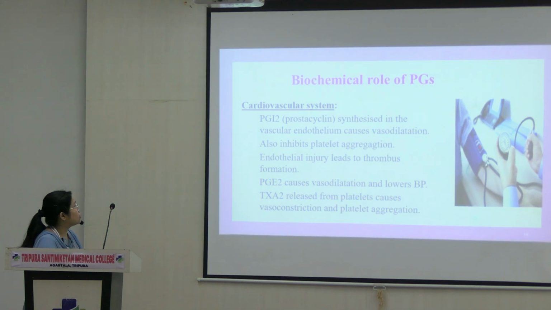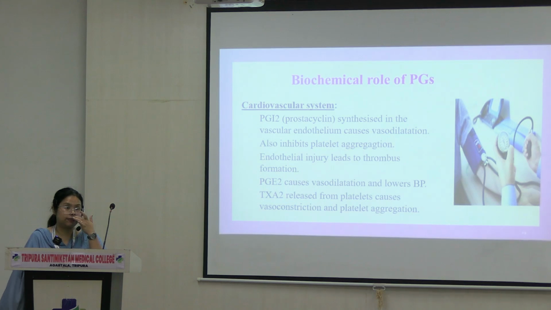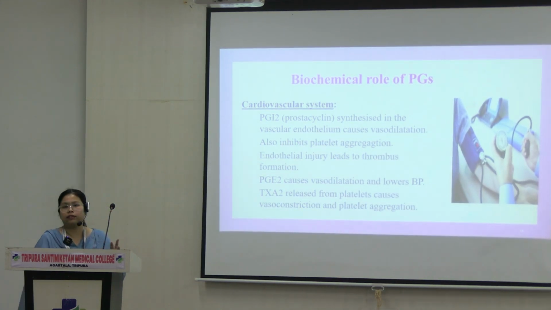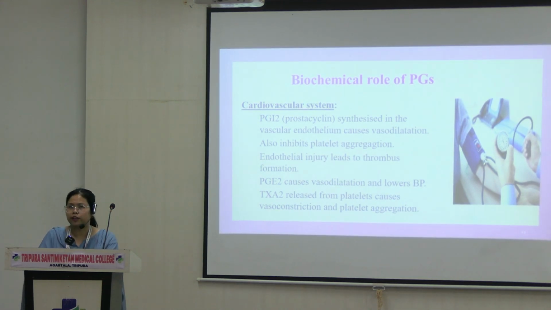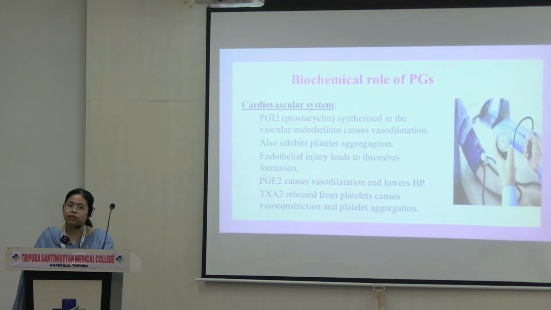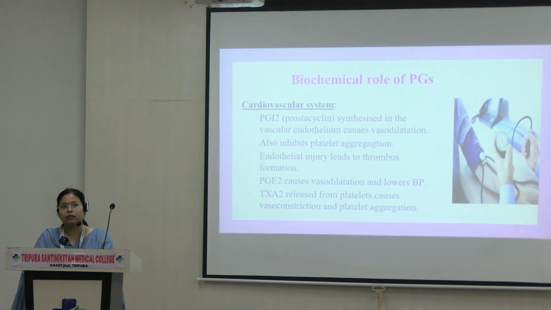So now, let's go into the role of prostaglandin. Why are we even reading about prostaglandin in the first place? Prostaglandin is even known as the local hormone because of the effect it has on the body. They are in very minute amounts. Prostaglandins, or even just eicosanoids in themselves, are released in very minute amounts, but even a few nanograms of it causes a huge biochemical reaction in the body.